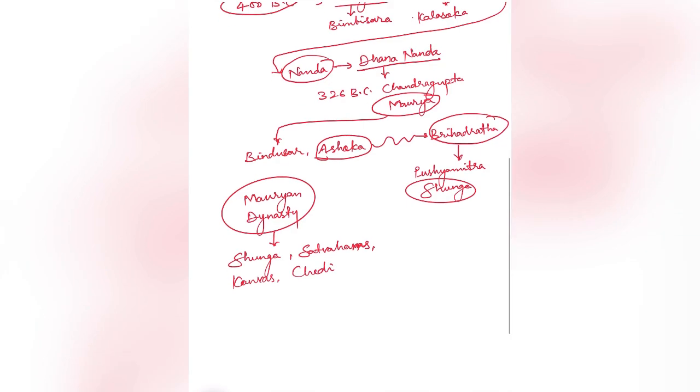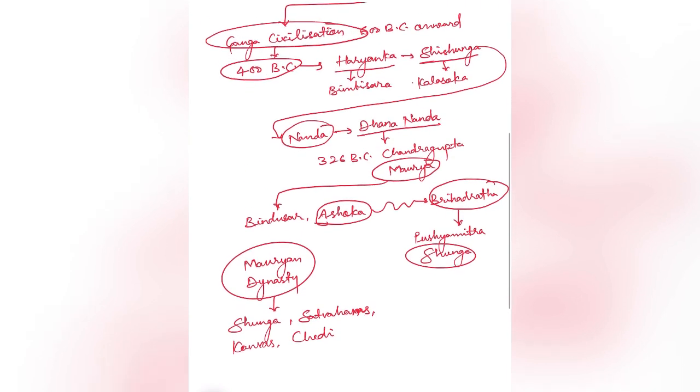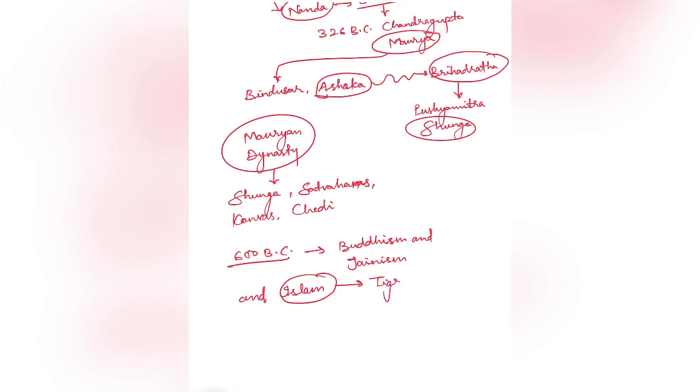When we further read about this period of 600 BC, we will see that 600 BC was the period of religion, actually, a birth of religion. In India, we witnessed the birth of Jainism and Buddhism. And in the Middle East, in the same period, there was the birth of Islam. Prophet Muhammad started preaching about Islam in that Middle East region, in the belt of the Tigris and Euphrates, the Mesopotamian region.